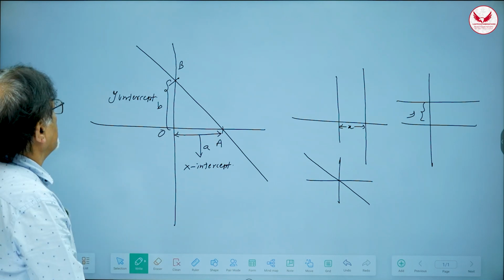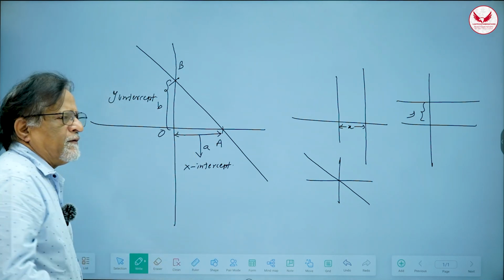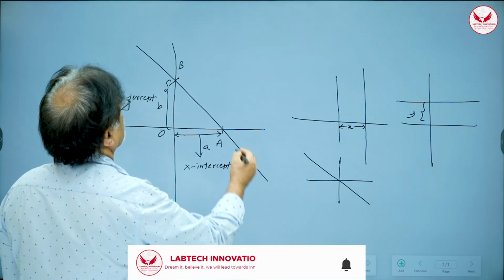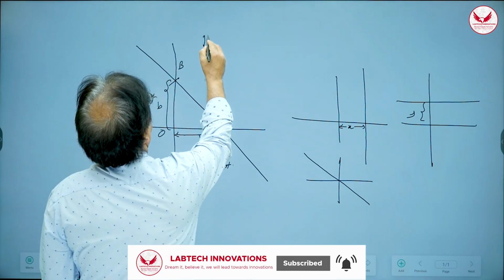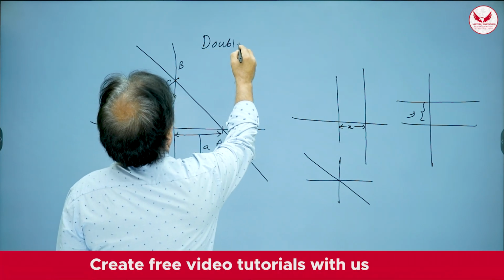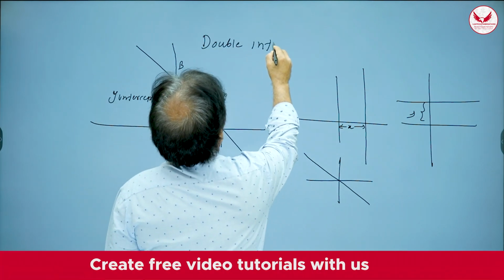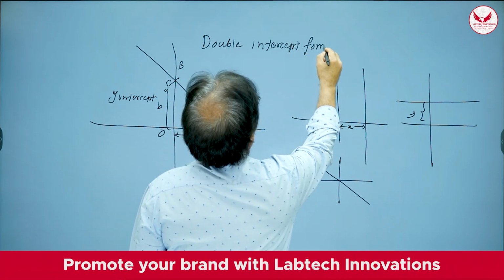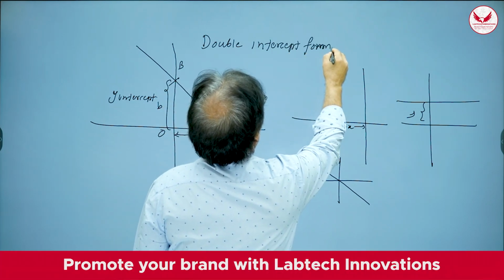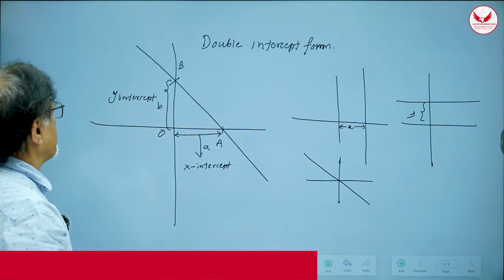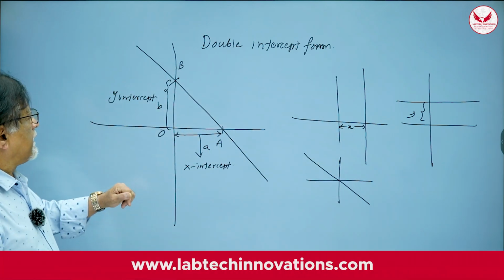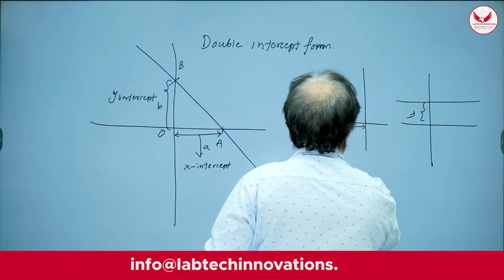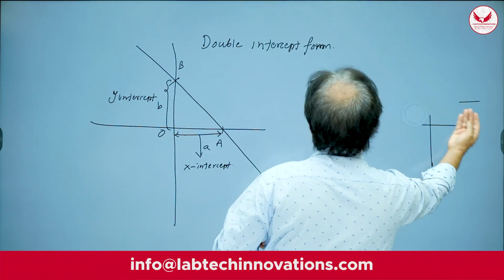Okay. So, now equation of a line, if I want to find out equation of a line, provided I know 2 intercepts of the line, then it is called double intercept form. Now, that means I want to find out equation of this straight line, right? It is making an intercept of x-axis a and y-axis b, right?